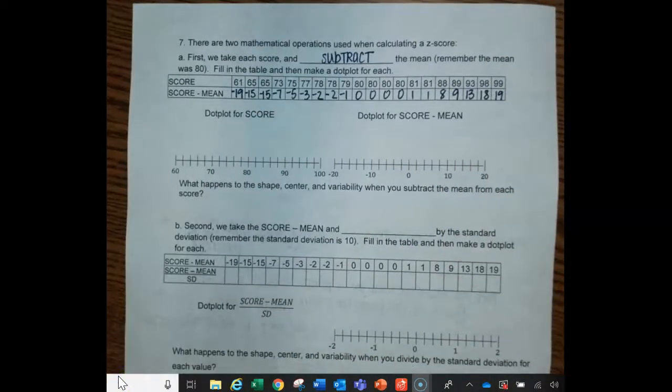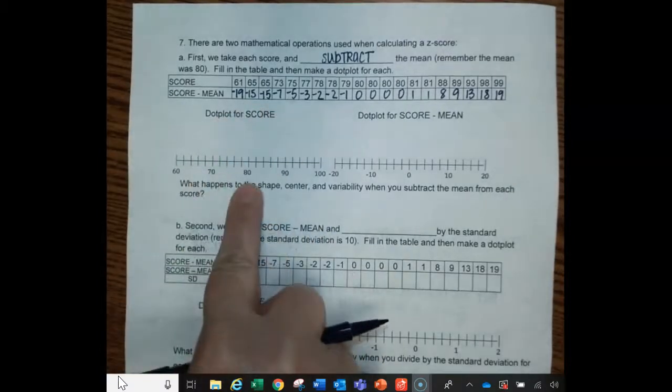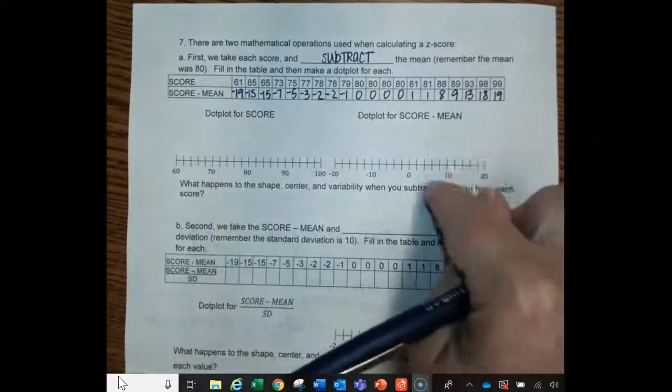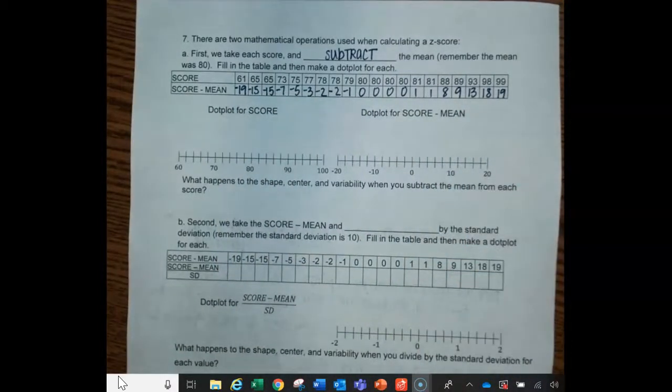Okay, so what we're going to do is take the original score and make a dot plot for it right here. Then we're going to take these differences and make a dot plot for them here. Before you make these, I want you to keep in mind what you're going to pay attention to: shape, center, and variability as you're making these. So just keep watch on them.